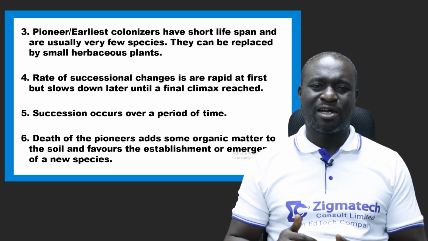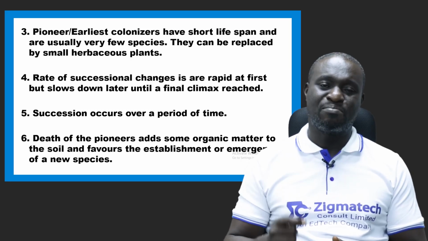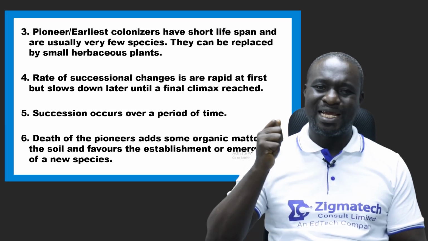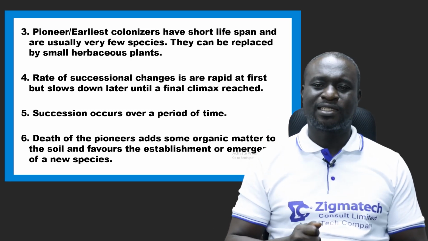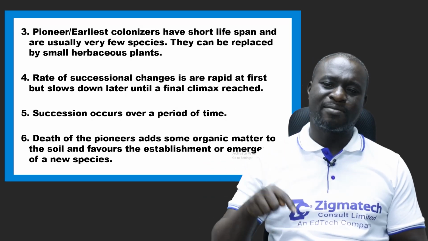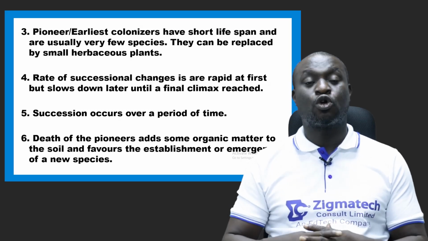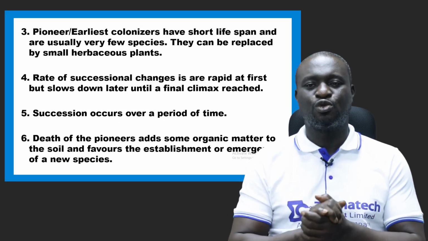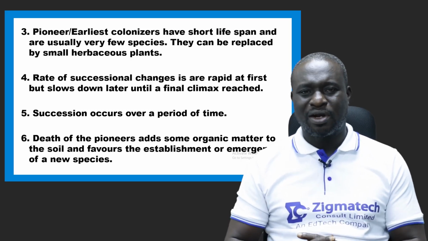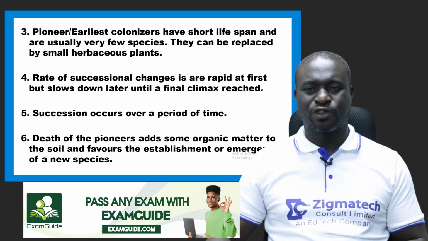And then number 5, characteristics to note is that succession occurs over a period of time. Like I said, it is not spontaneous, it's not instantaneous. Number 6, death of the pioneers adds some organic matter to the soil and favors the establishment or emergence of a new species. Now, these are the general characteristics of a successful ecological succession.